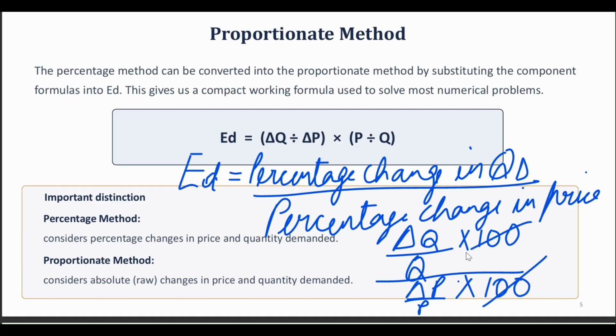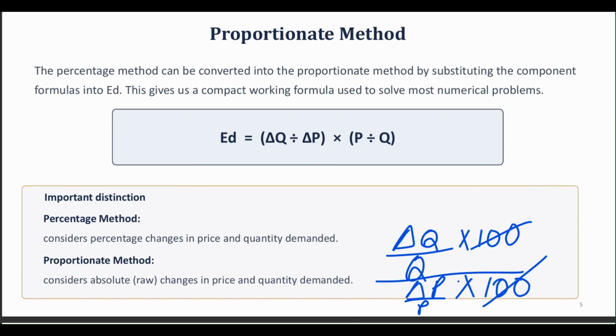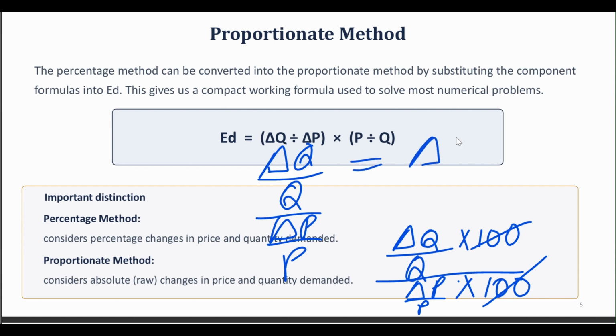Can I cancel out 100 and 100 from here? I'll make some space. Okay. So I'm left with delta Q upon Q upon delta P upon P, okay. Now delta Q upon Q into P upon delta P, okay.